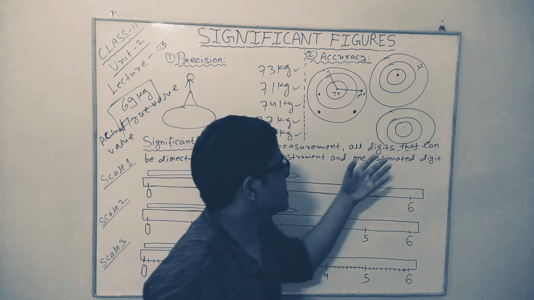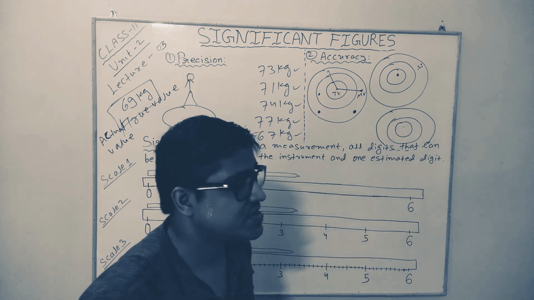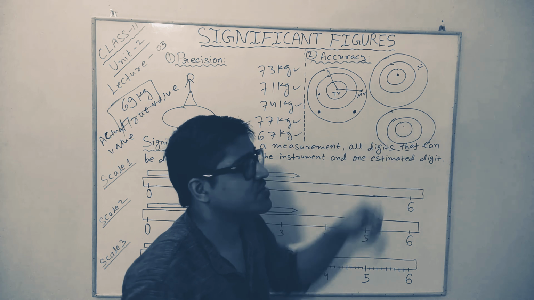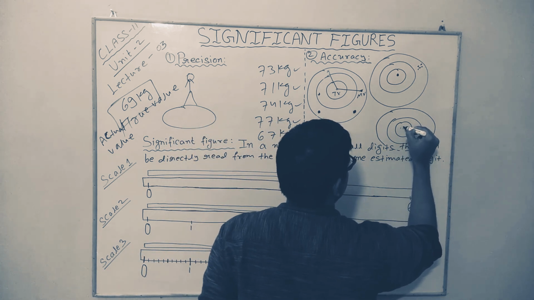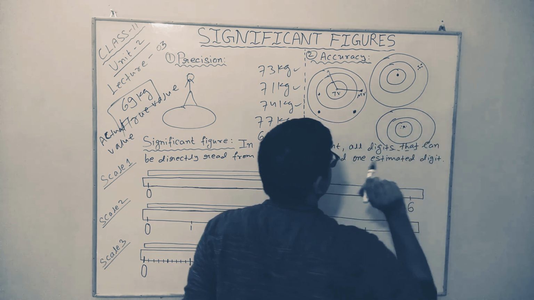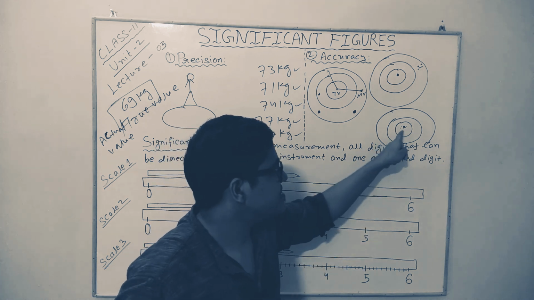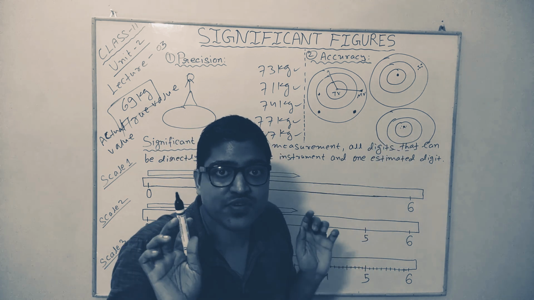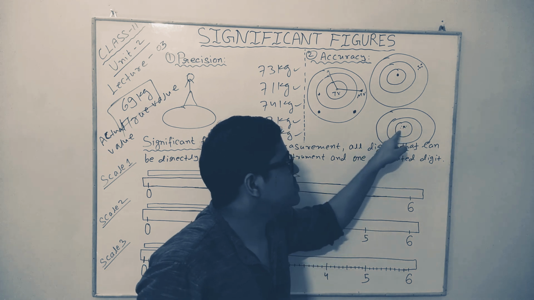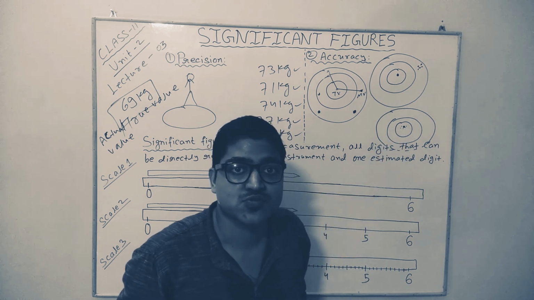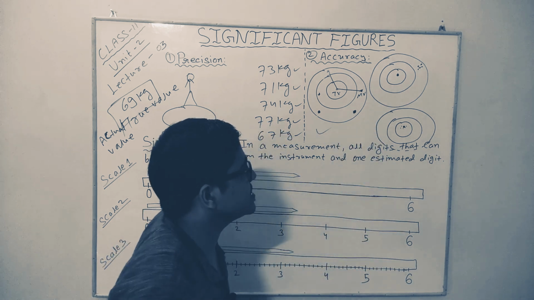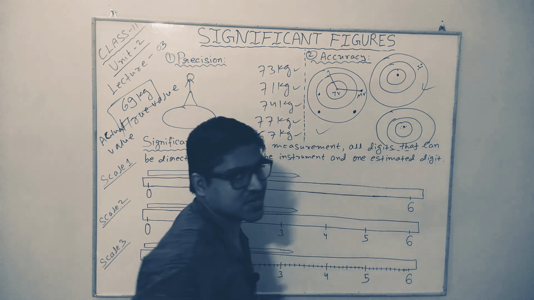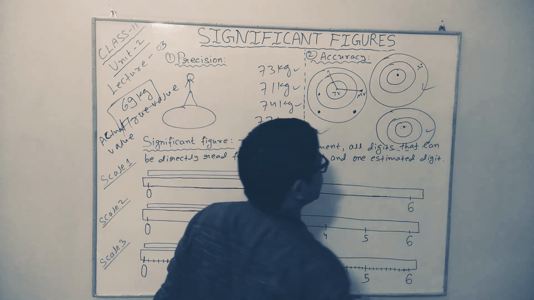Now let's consider the third possible situation where you aimed at the center of the dartboard again, and this time you hit here, here, here. This is the true value. Here, here, and 1, 2, 3, 4, 5. Now this time, are these individual values close to each other? Yes. So we are precise. Are these individual values also close to the true value? Yes. So we are accurate as well. So here we are neither precise nor accurate. Here we are precise but not accurate. Here we are precise as well as accurate. That's it.